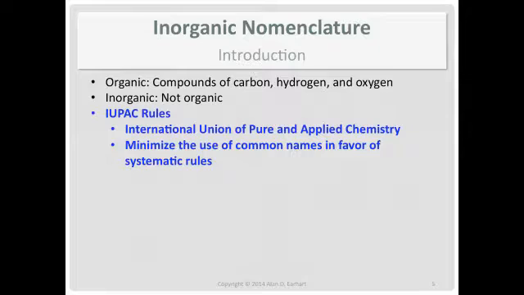Over the years, it turned into different things, and eventually we ended up with the International Union of Pure and Applied Chemistry, a worldwide organization, and one of the things they work on is chemical nomenclature.